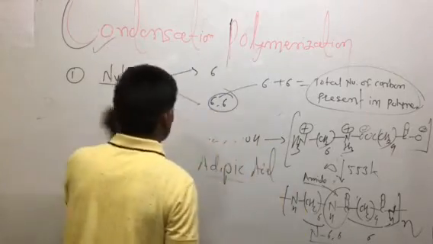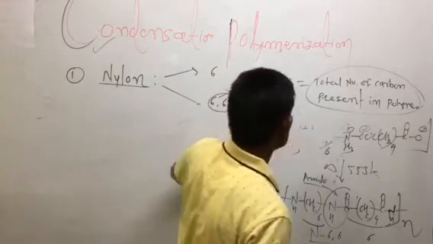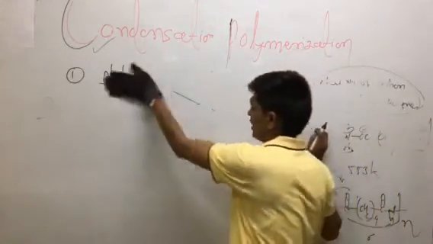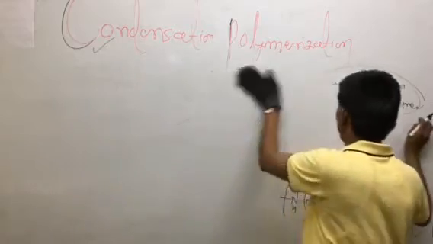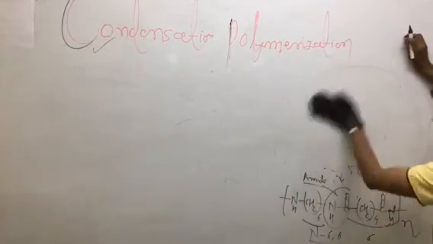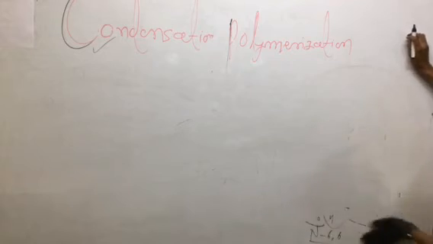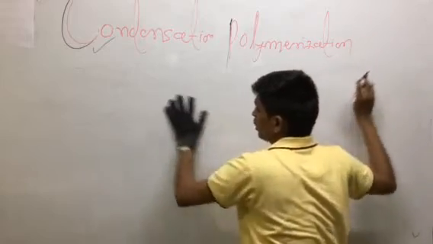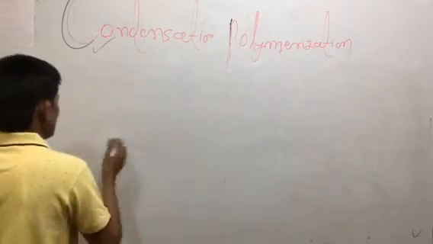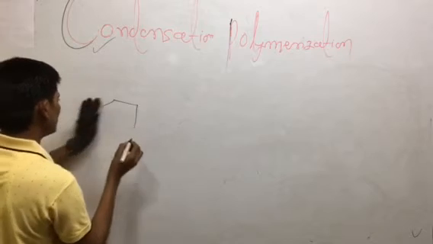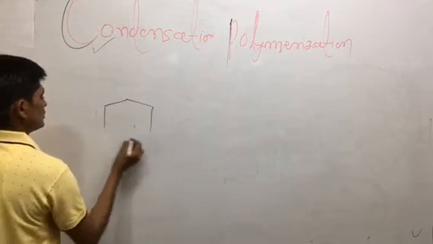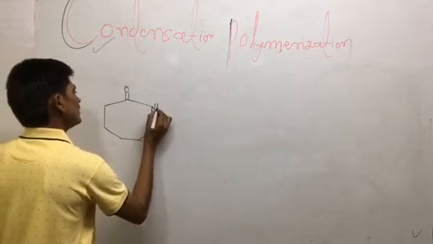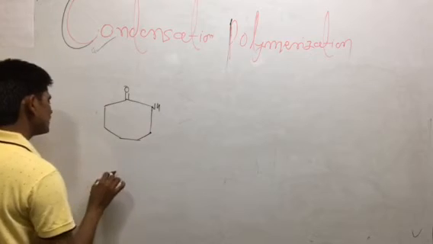Another example of condensation polymerization is the formation of nylon 6, which is a ring opening type of reaction, forming the amide. We go from a cyclic molecule to a polymer. The starting reactant molecule has a C double bond O, and this type of linkage is a cyclic amide. This is a lactam type of product.